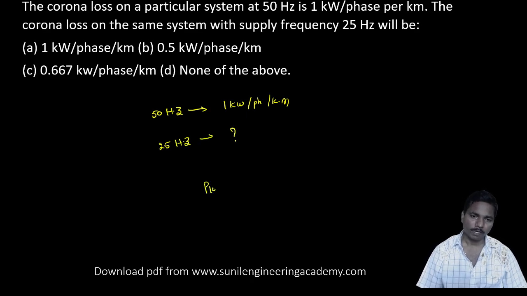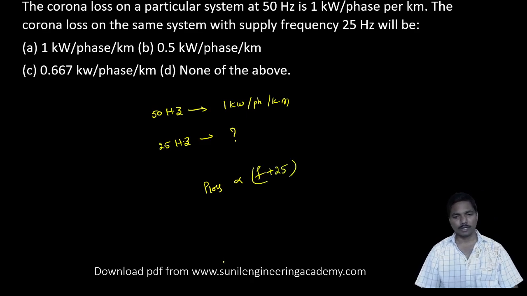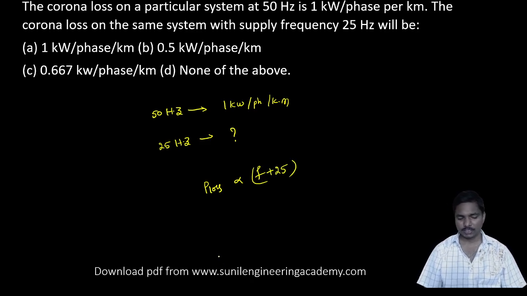We know the power loss due to corona is proportional to frequency plus 25. The 25 is a constant. So if you halve the frequency, power loss is not going to be half, because 25 is always there. So it will be just more than half, and they have given one such option, so we need to go with option C.